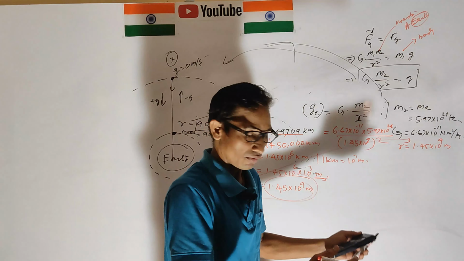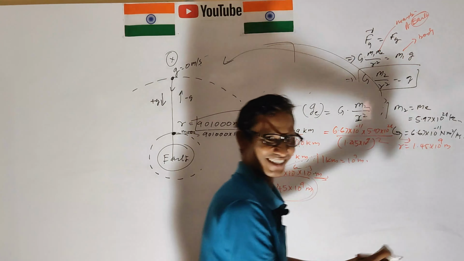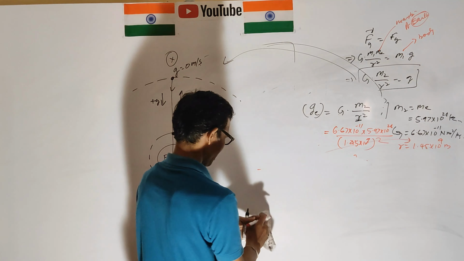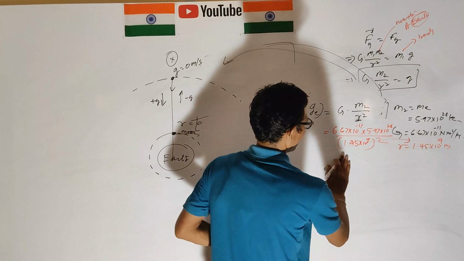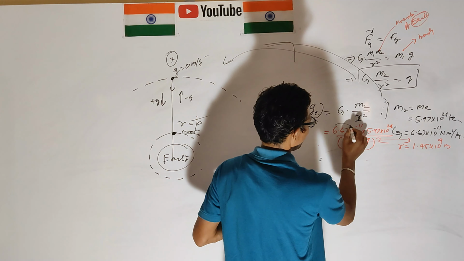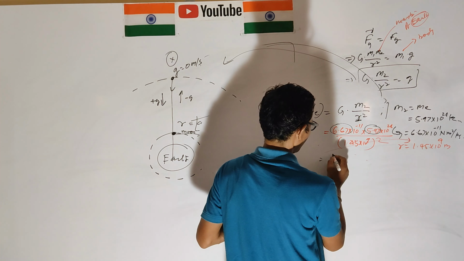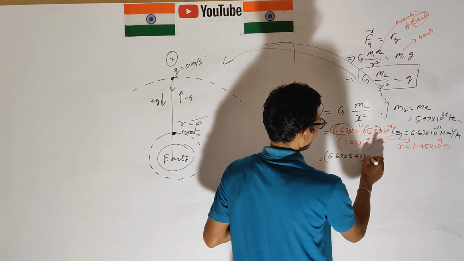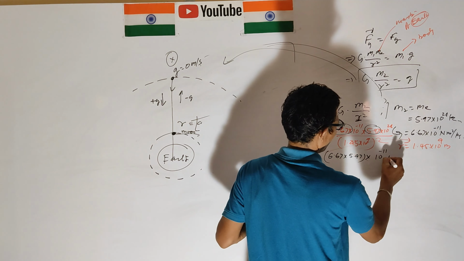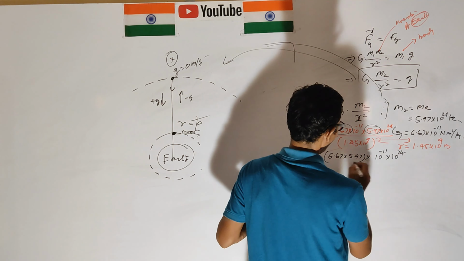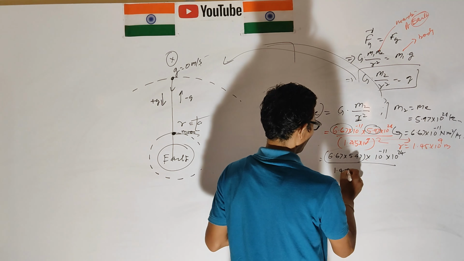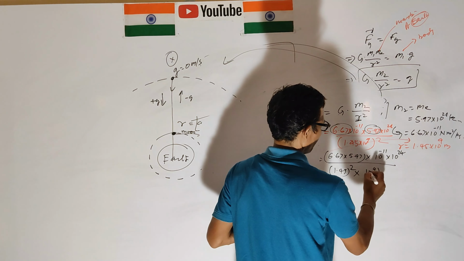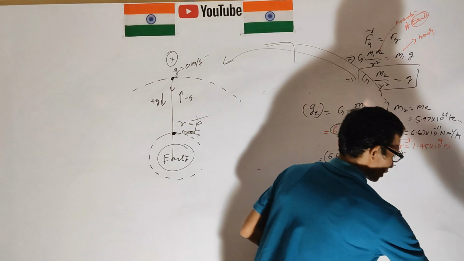Now we calculate quickly. Calculate this one: 6.67 into 5.97, with 10 to the power minus 11 into 10 to the power 24, and this is 1.45 squared and 10 to the power 9 squared.